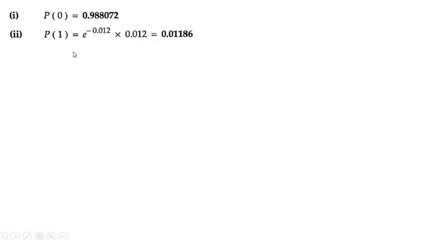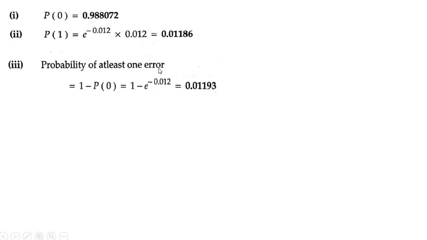What is the next sub-question? At least 1 error. At least 1 error out of 12 pulses. So at least 1 error means P of x greater than or equal to 1, which is equal to P of 1, P of 2, P of 3, up to 12 you have to calculate. So it's better we write P of x greater than or equal to 1 as 1 minus P of x less than 1. P of x less than 1 means what? It is P of 0. You already know the value of P of 0. Directly substitute and subtract it from 1.